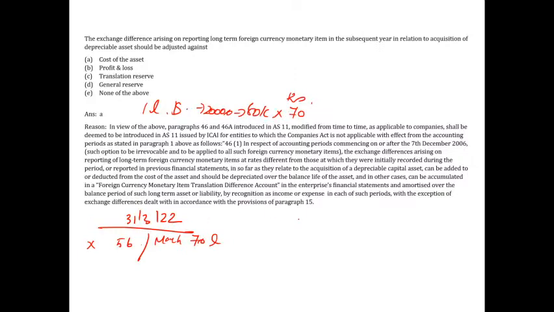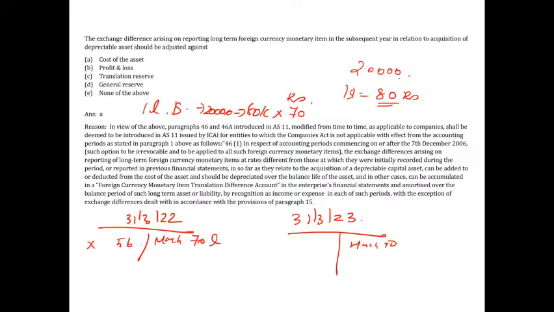Now, next year I will be paying, right? So 31st March 2023. Now I would have paid $20,000 again, right? So machinery will still be 70 lakhs. Now I will be paying him $20,000. So now when I go to the bank on 31st March 23, the dollar has appreciated. So now it becomes 80 rupees. $1 is equal to 80 rupees. Now what happened, guys? I paid $20,000 to him, but at that time it was 80 rupees. You are getting the point.